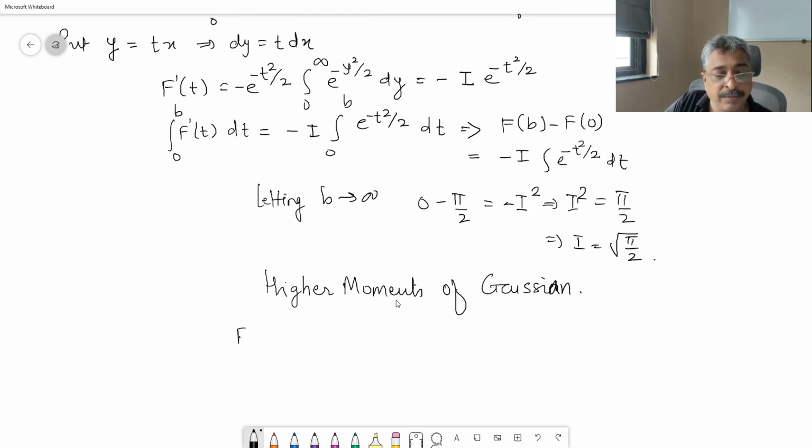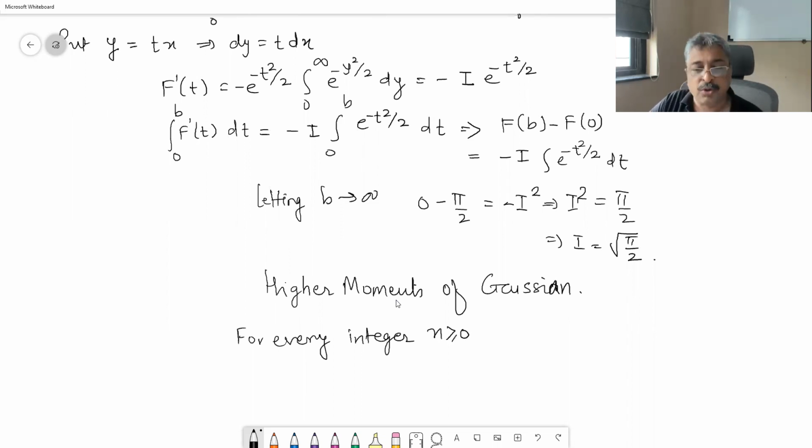For every integer n greater than or equal to 0, we wish to compute the integral from minus infinity to plus infinity of x raised to n e raised to minus x square by 2 dx.